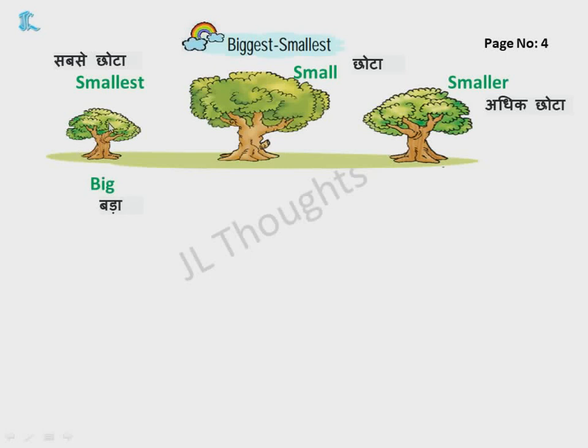So this is big. This is big than that tree. This is bigger. That is bahut bada. And this is biggest. That is sabse bada. Bada, bahut bada, sabse bada. Chota, adhik chota, sabse chota. Small, smaller, smallest. Big, bigger, biggest.